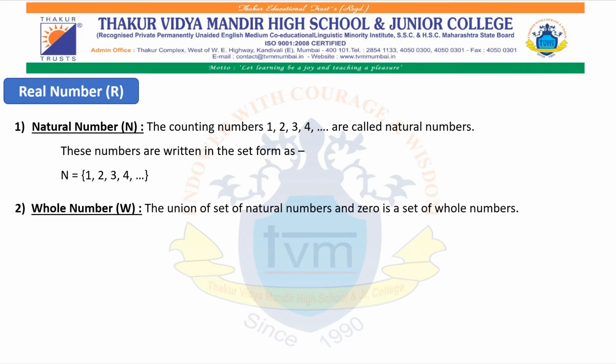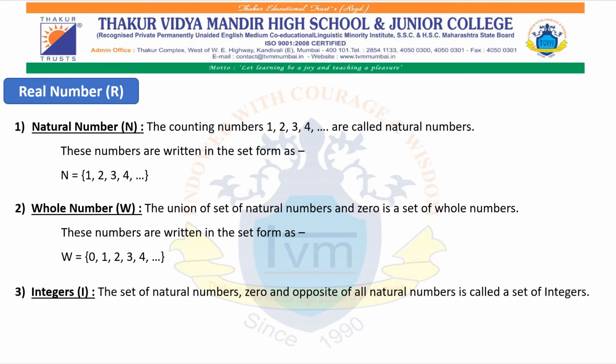It also includes whole numbers. Again, we had seen whole numbers in the previous chapter. The union of the set of natural numbers and 0 is the set of whole numbers. In set form, it can be written as W is a set of 0, 1, 2, 3, 4 and so on. Integers. The set of natural numbers, 0 and the opposites of all natural numbers is the set of integers. In set form it can be written as I is a set of dot dot dot minus 3, minus 2, minus 1, 0, 1, 2, 3, 4, dot dot dot.